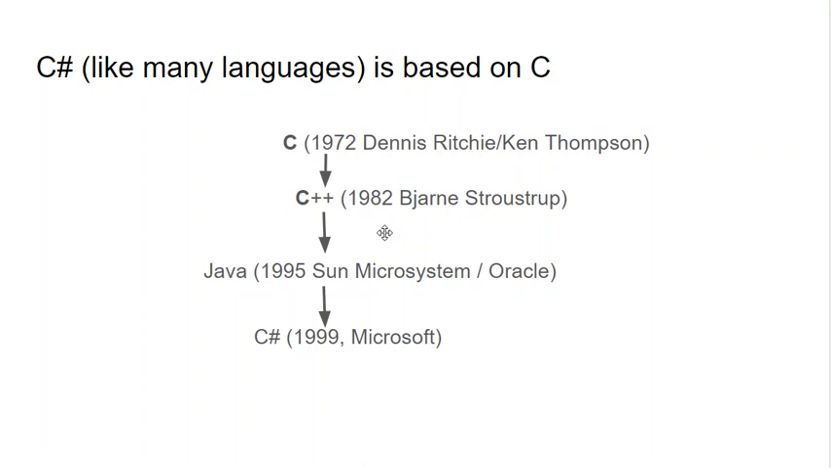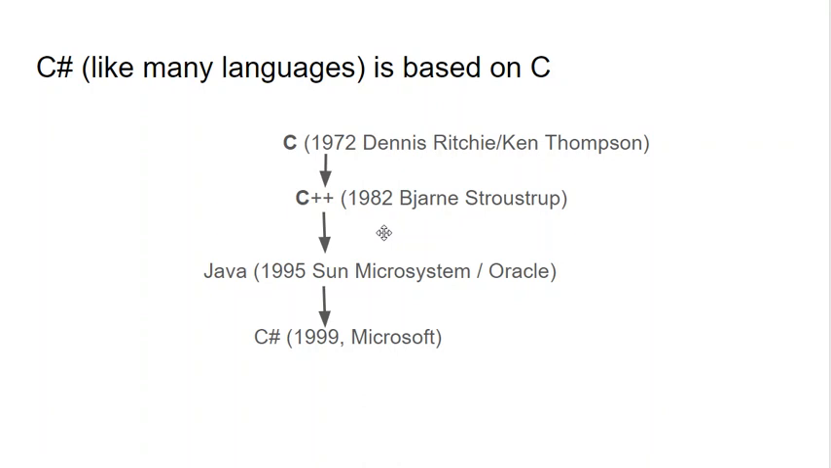And then Microsoft looked at Java and they said, you know, that's pretty cool. We should try to make our own version of that. And they actually made a language called J++, which went nowhere. And then they tried again with a language called C#. And that has been very successful.